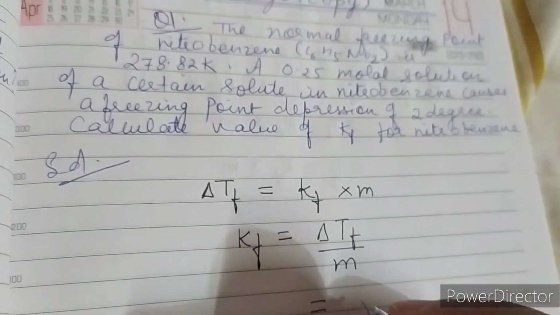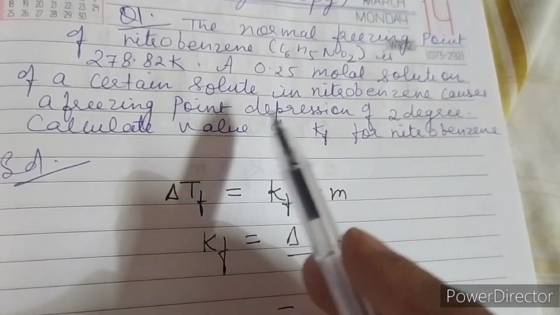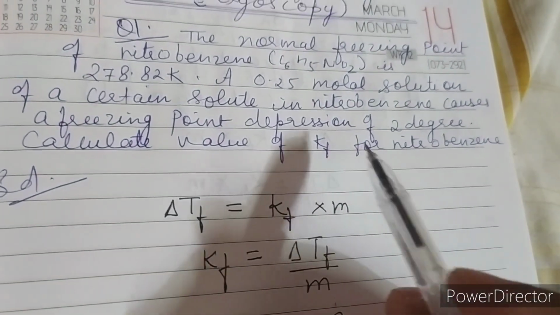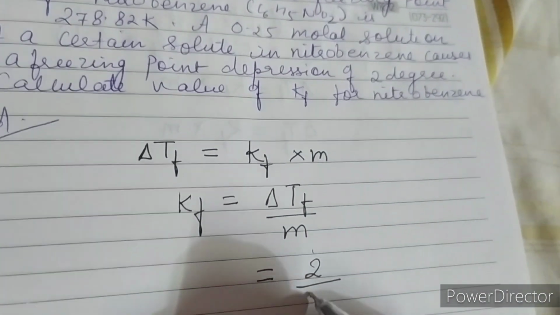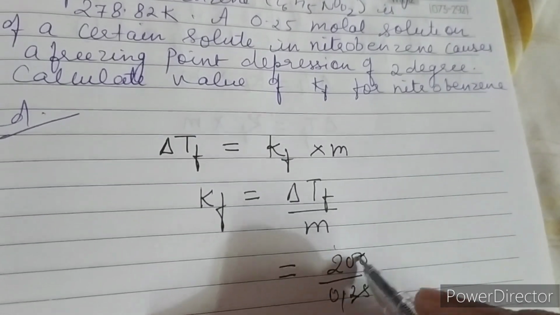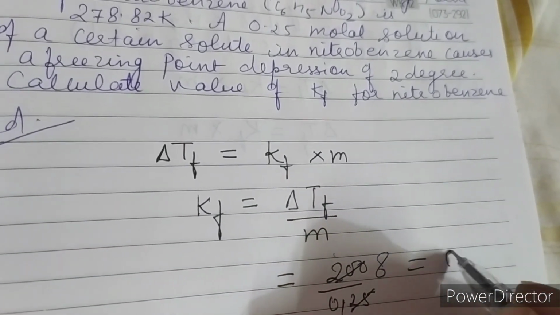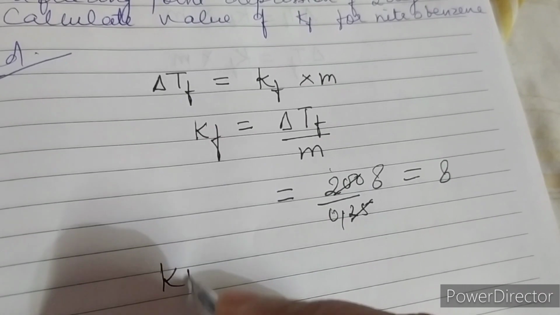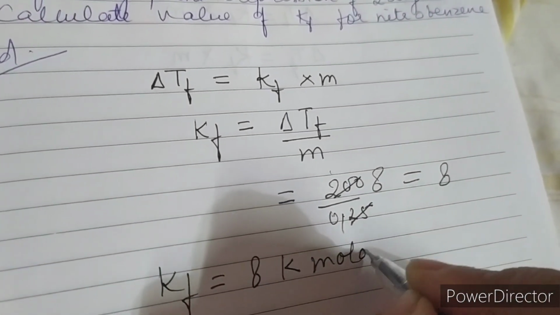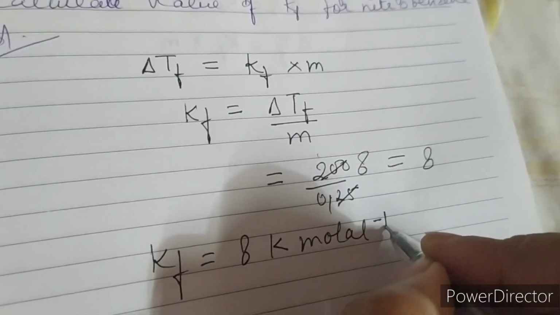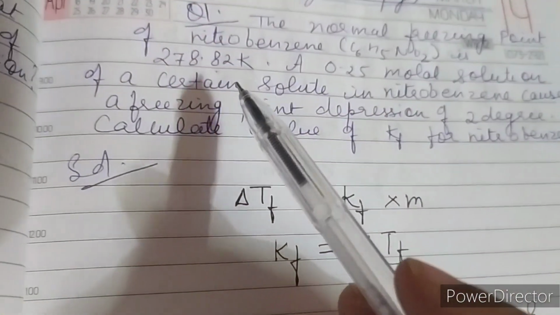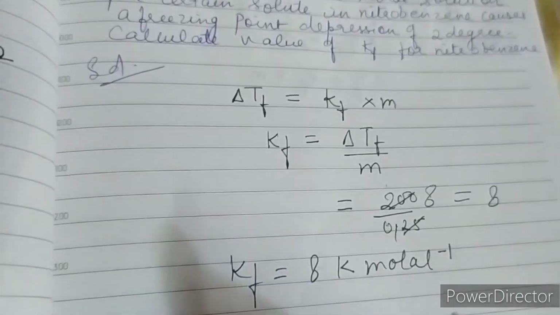In the above question, depression in freezing point has been given as 2 degree. So you will write here 2 divided by molality, which has been given as 0.25. If you solve it, you will get the answer as 8. So the Kf value is 8 Kelvin per molar. That is the unit of cryoscopic constant, and this is the answer. The normal freezing point value is just given to confuse you. It has no role here in the numerical.